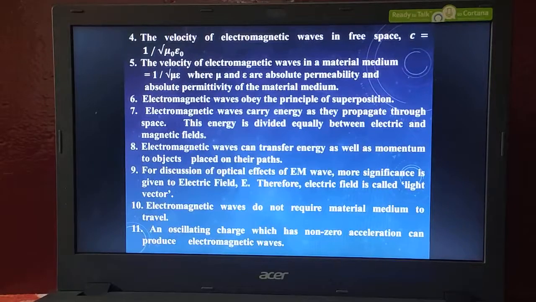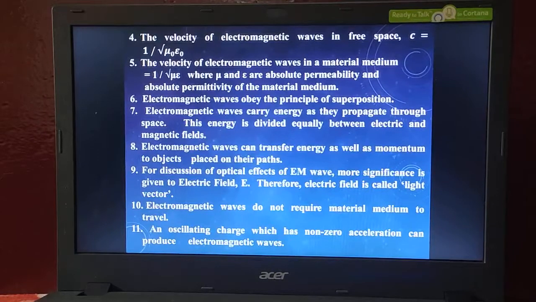Mu is the permeability and epsilon is the permittivity of the particular medium. Which medium we are considering is what is important. In a material medium such as water or glass, we have to consider those values of permittivity and permeability.